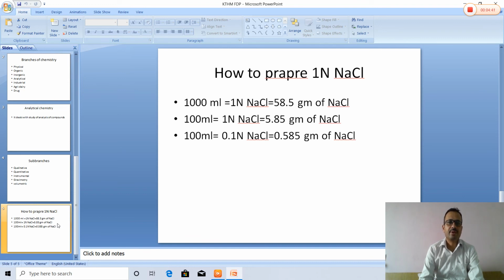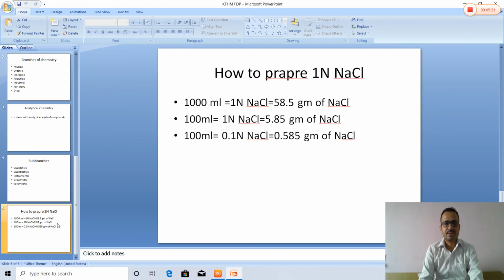If we prepare 100 ml, then we weigh 5.85 gram of sodium chloride, and we get a concentration of 1 normal sodium chloride. If we take a similar volume of 100 ml, but the concentration is reduced to 0.1 normal, then we take a weight of sodium chloride of 0.585 gram. So, this is all associated with chemistry.